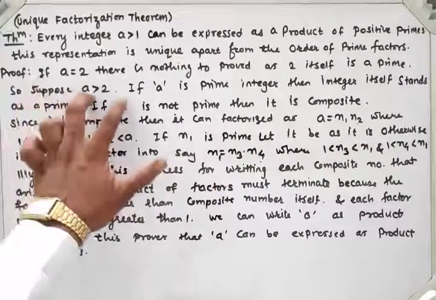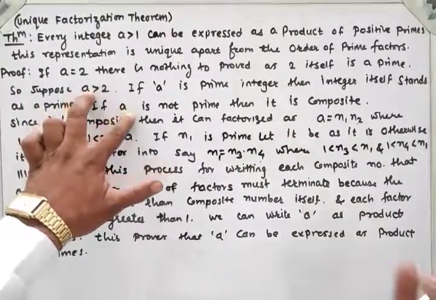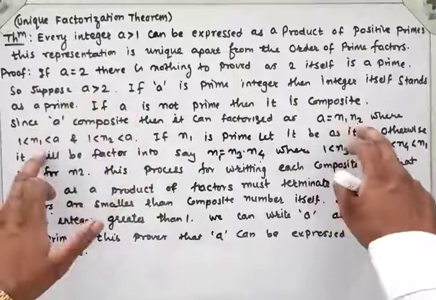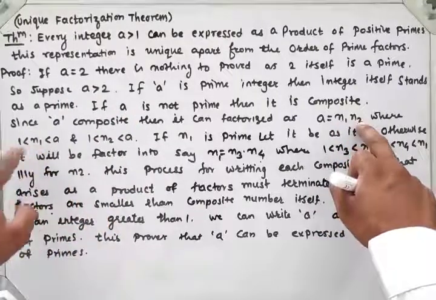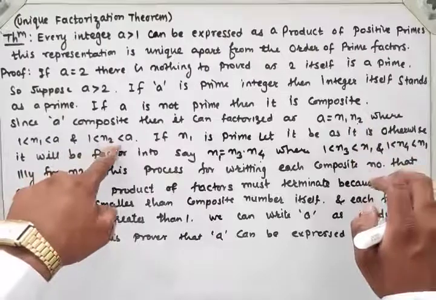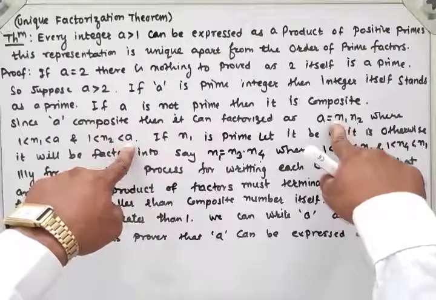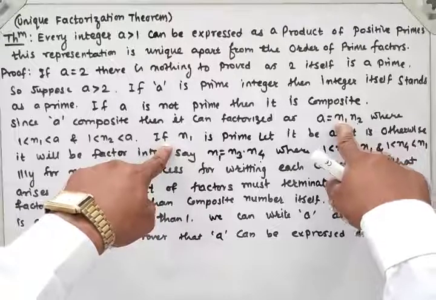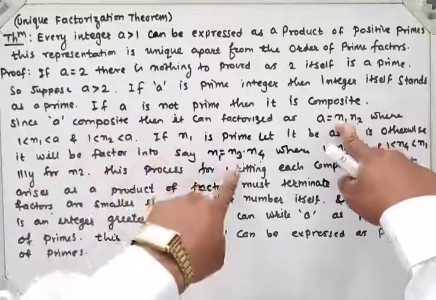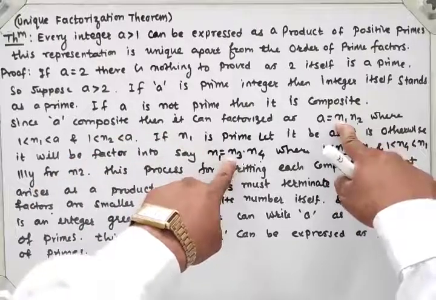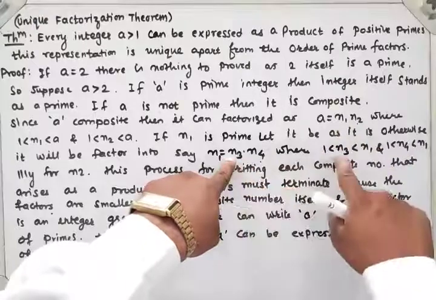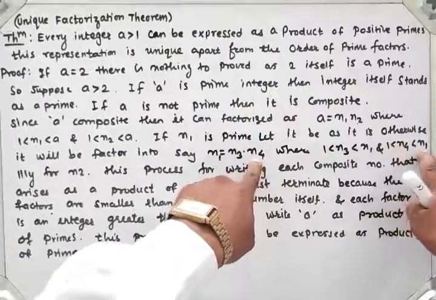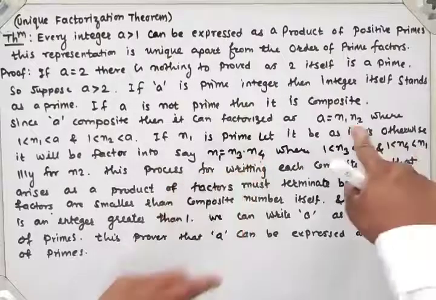Now if A is a composite number, then we can factor it as n1 and n2, A is equal to n1 times n2. The condition on n1 and n2 is 1 less than n1 less than A and 1 less than n2 less than A. This is the condition for a composite number. Now if n1 is a prime number, then it is as it is, and if n1 is a composite number, then n1 is again factored into n3 and n4, right? So the condition on n3 is 1 less than n3 less than n1, and n4 has the condition 1 less than n4 less than n1. Again, similarly to what we have done for n1.